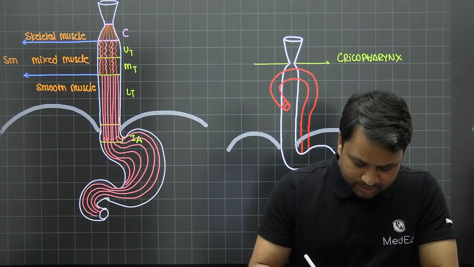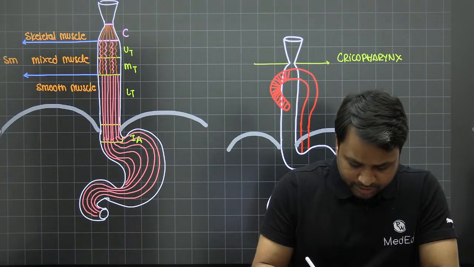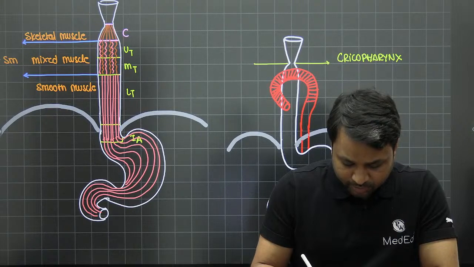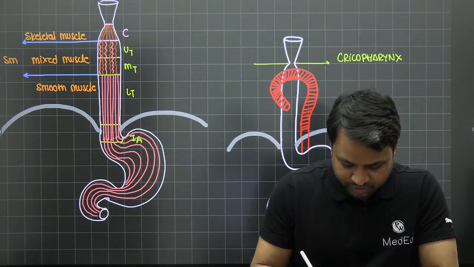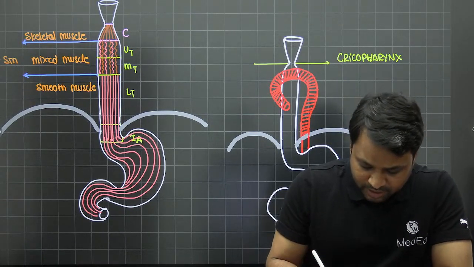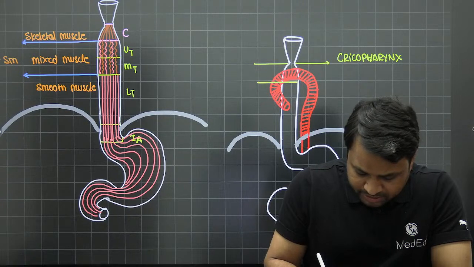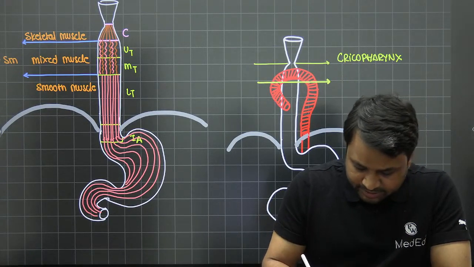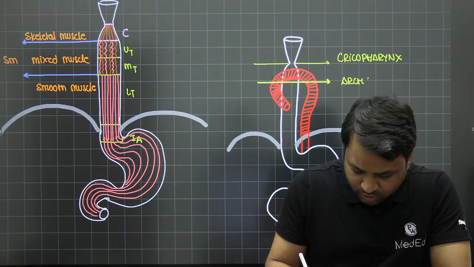As you can see, the aorta is going to cross. As the aorta is going to ride on top of the esophagus, such a muscular, high pressured vessel, when it goes on top of the esophagus, it will compress the esophagus. So the second constriction will be seen at the level of arch of aorta.